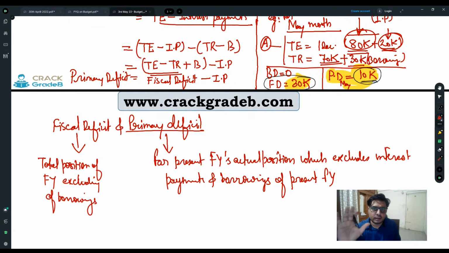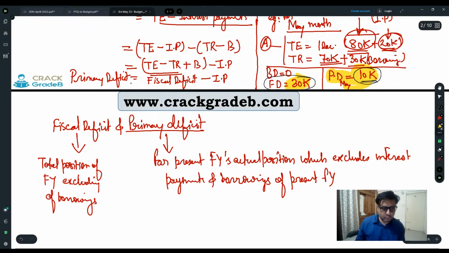So this is why the fiscal deficit is the most important indicator. You can see that it is showing your overall position, whereas primary deficit is showing your present condition. Still, the more emphasis is going to be on fiscal deficit. Why? It is going to show your overall position. So if you are able to improve your overall position, then gradually and automatically your present condition is also going to improve.